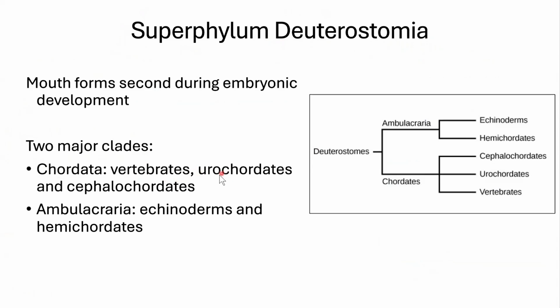We have 2 types of invertebrates. We have the urochordates, and then we have the cephalochordates. Cephalo referring to heads, chordates referring to this group. We also have the Ambulacraria, which is going to be the echinoderms and the hemichordates. Echinoderms are what we're going to discuss now. Those are the invertebrates. And here you have your phylogenetic tree. So echinoderms, invertebrates, and then these 2 here, invertebrates.